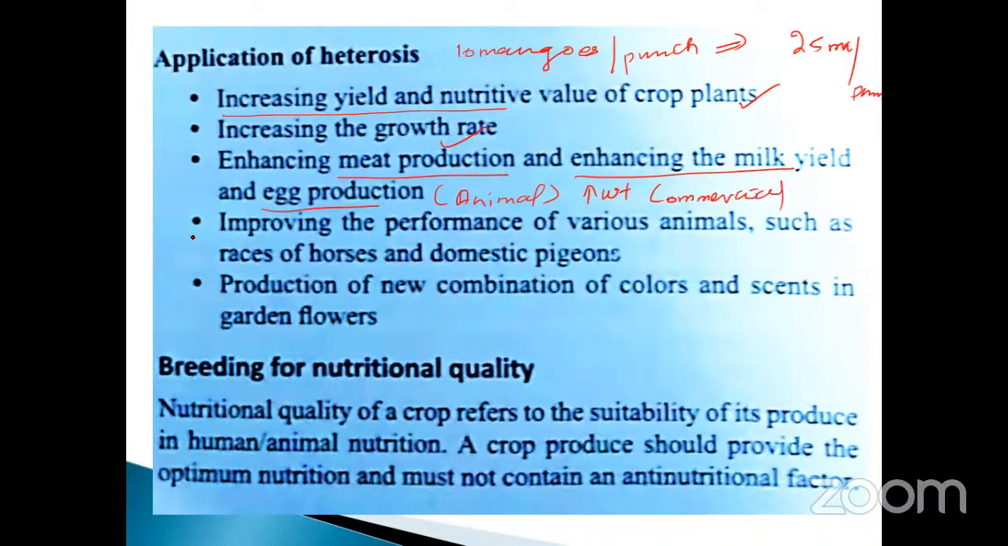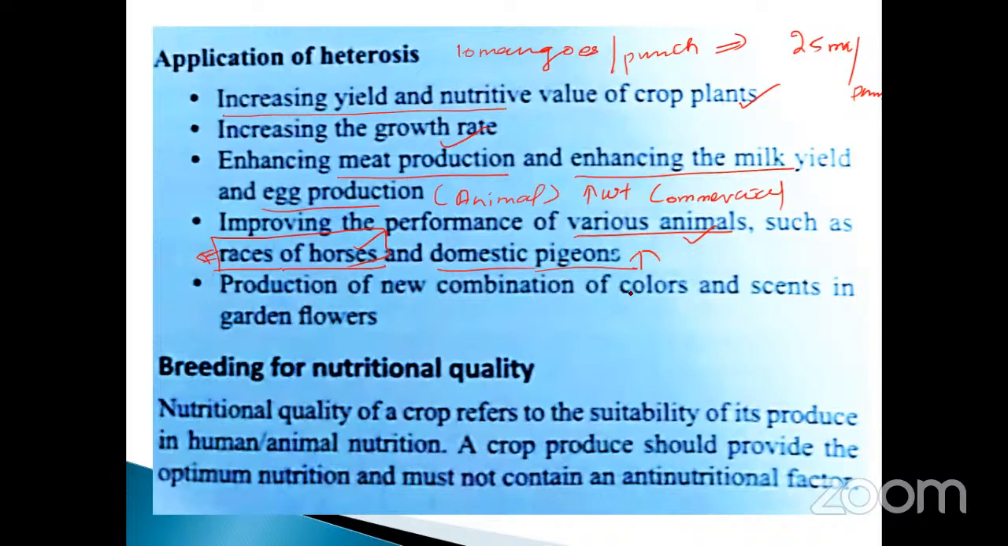And then the fourth point is improving the performance of various animals. What is the performance? Enhancing the milk yield and egg production is also performance. Such as the races of horses and domestic pigeons. Races of horses are used for financial, commercial purposes also. Domestic pigeons, the number of pigeons will increase.